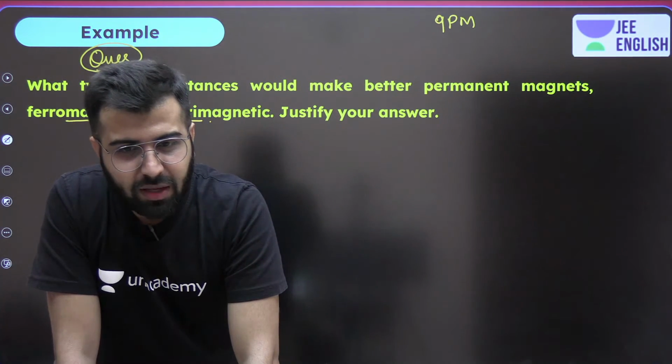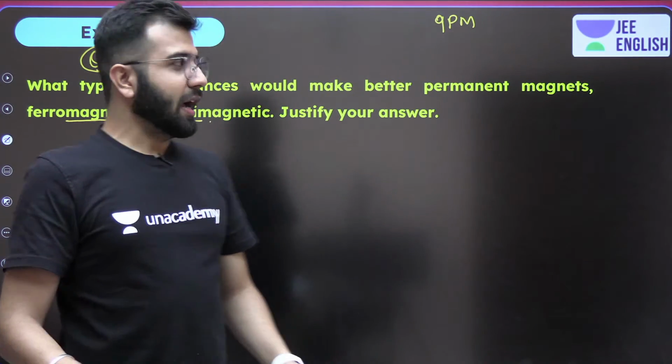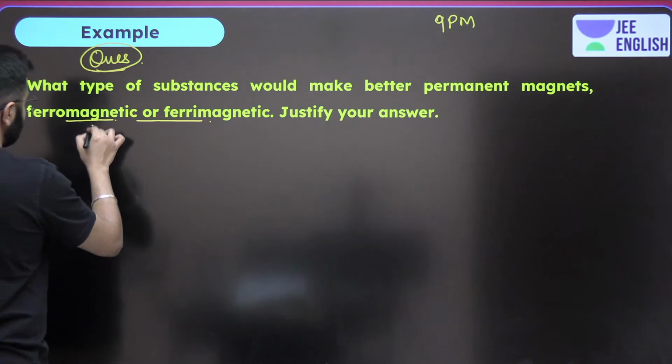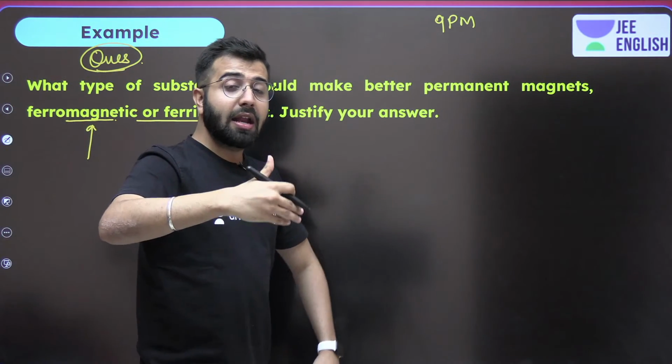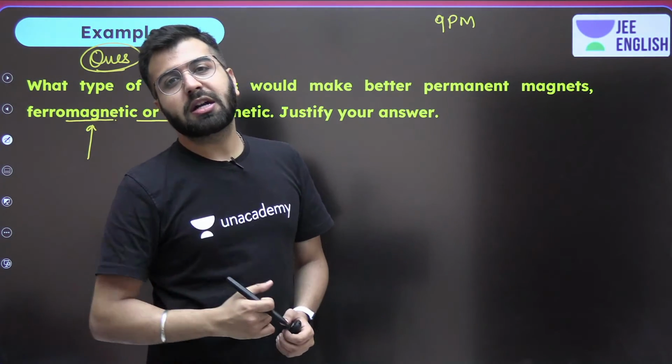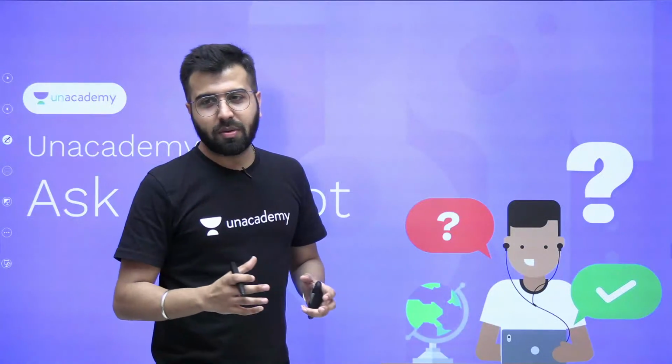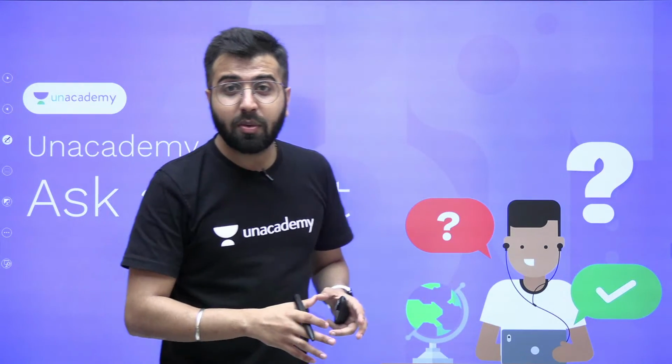And ultimately, the ferro ones are going to be the one. So the ferro ones are the ones which can behave as a permanent magnet, right? So do remember that.